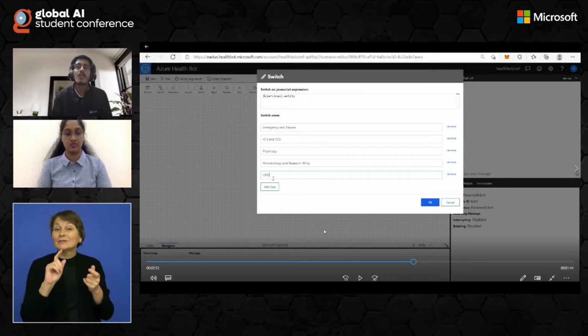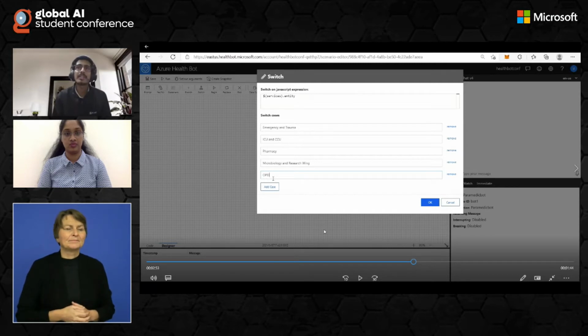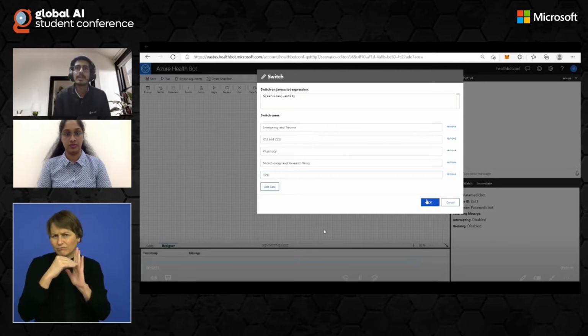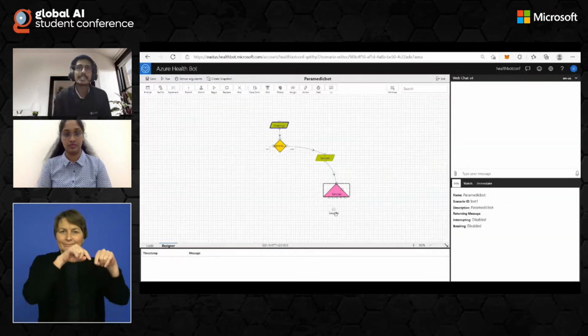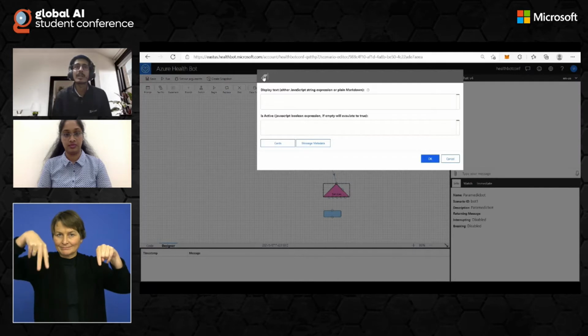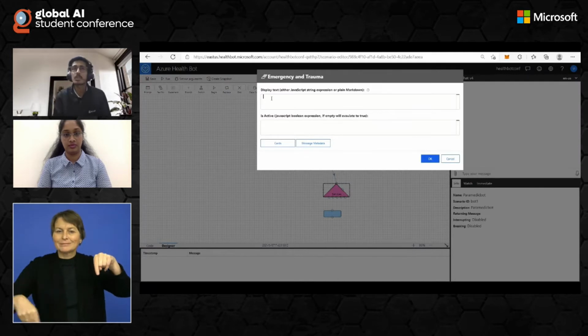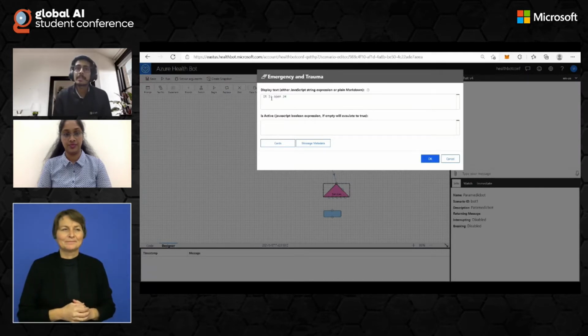This is basically very similar to the switch case that we have in, let's say, C programming language. We have the switch case statement, and at the end there will be a default as well. So let me just rename this as services, and I'm connecting it here. So we can see the 4 switch cases below and one on the right side. The one on the right side stands for the default. Let me just quickly fill in these with the statement blocks.